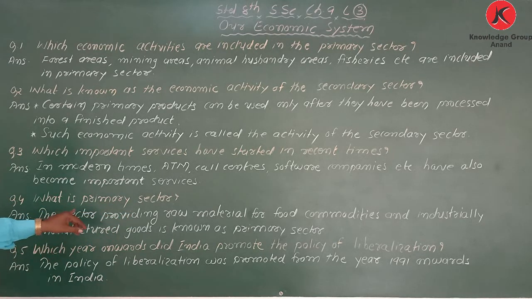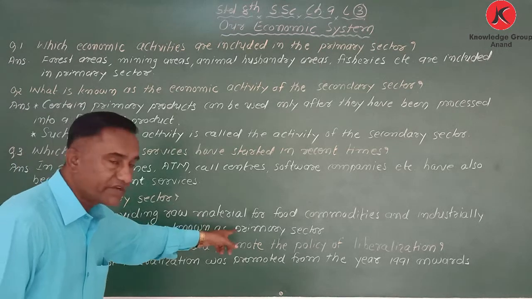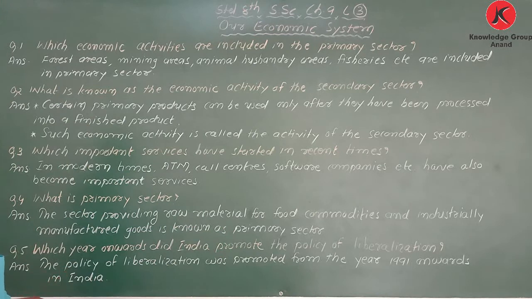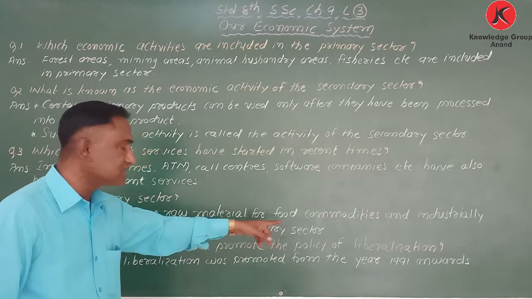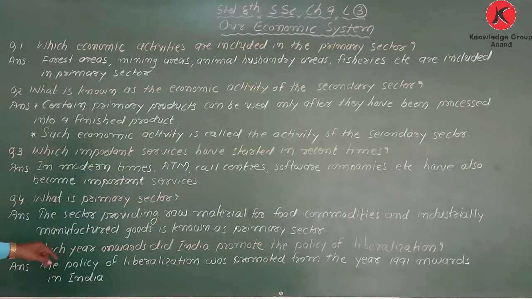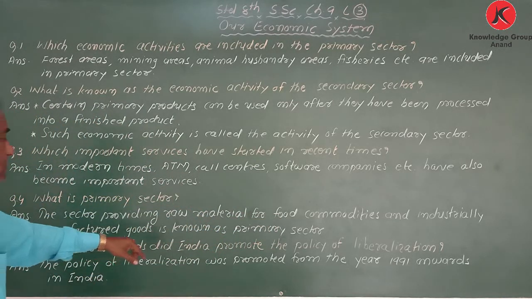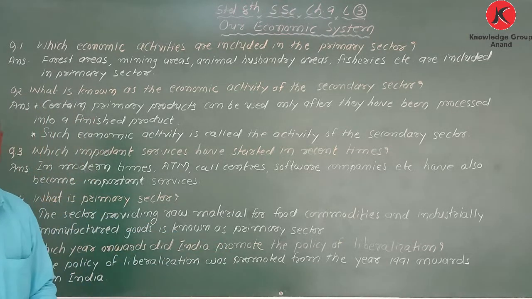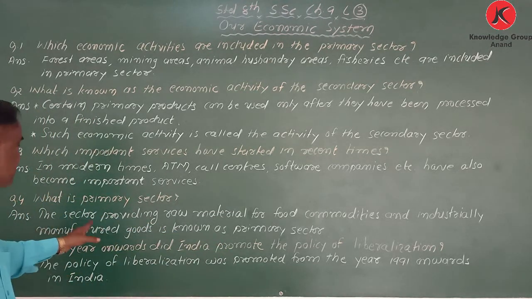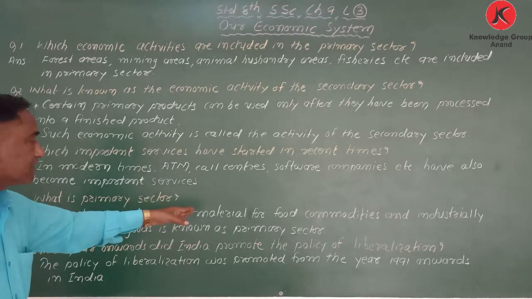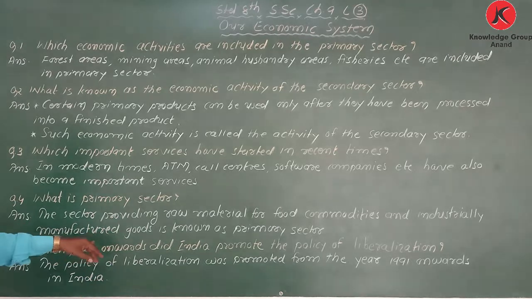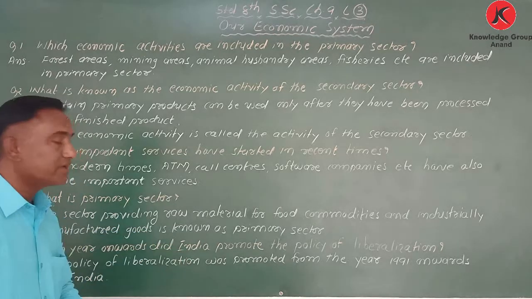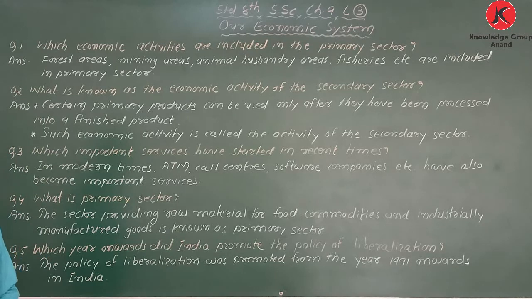Answer: the sector providing raw material for food commodities and industrially manufactured goods is known as the primary sector. Once again, the sector providing raw material for food commodities and industrially manufactured goods is known as the primary sector.